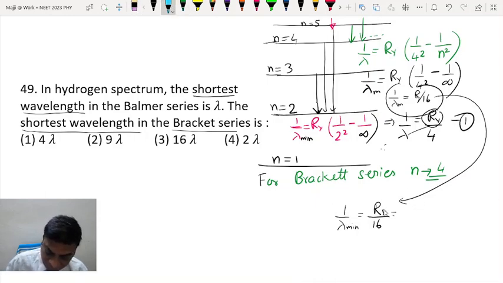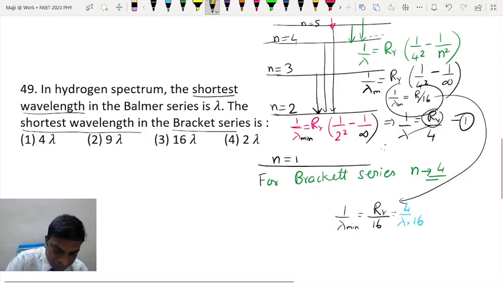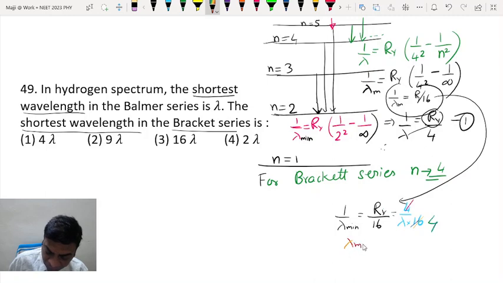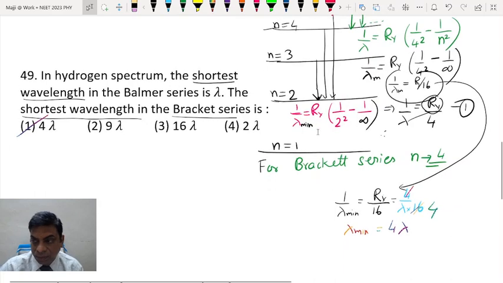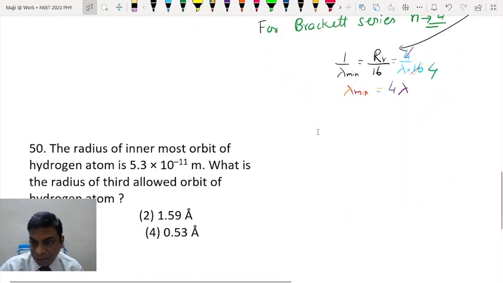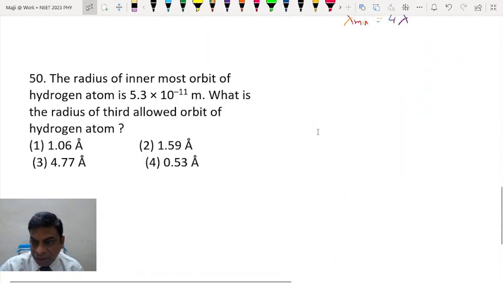So instead of Rydberg constant, I can write 4 by lambda into 16. So finally, the 4s cancel, and we have minimum lambda as 4 lambda. First option is the correct option. Is it okay? Then moving on to the next question.